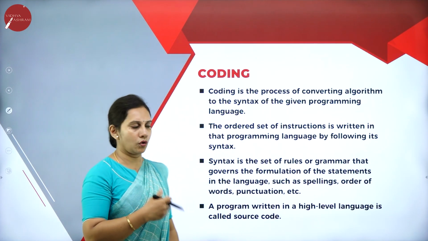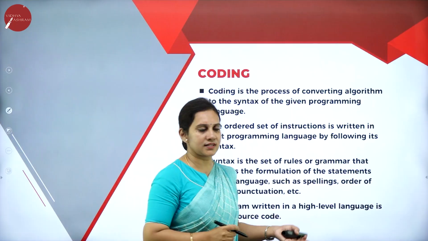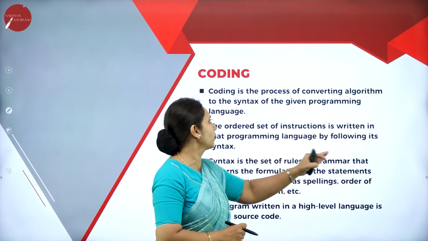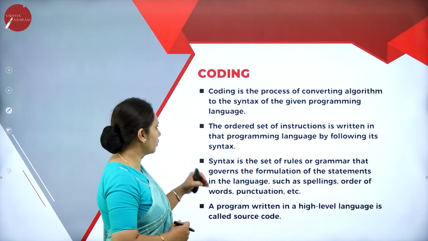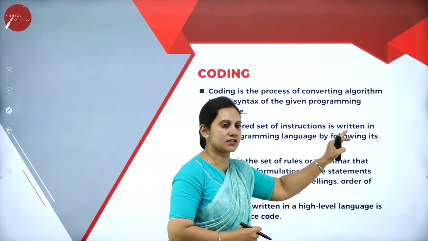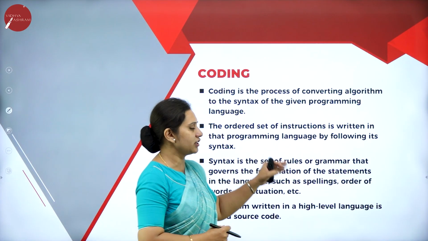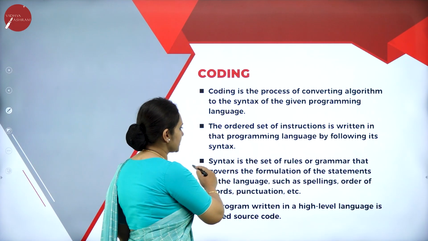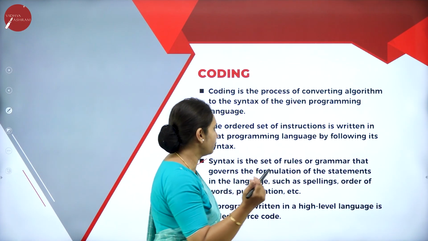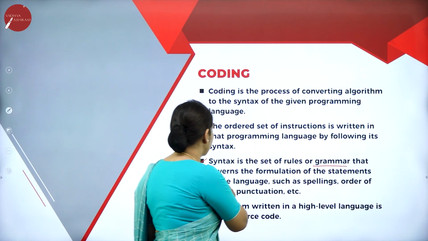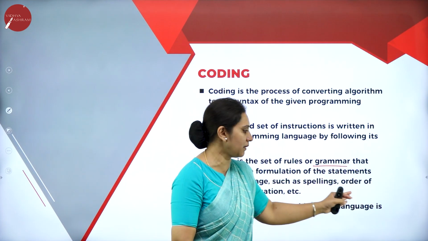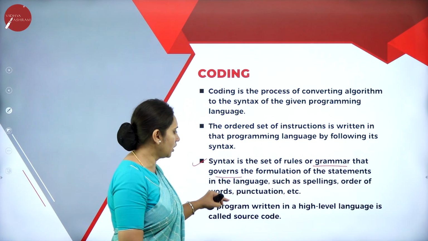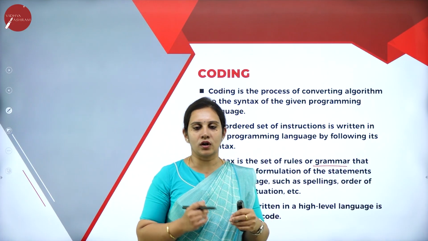So next we have coding. What exactly does coding mean? The process of converting the algorithm to the syntax of the given programming language is known as coding. An ordered set of instructions is written in the programming language by following its syntax. What exactly does syntax mean? Syntax is the set of rules, or grammar, that governs the formulation of the statements in the language, such as spellings, order of words, punctuation, etc. This we call syntax.